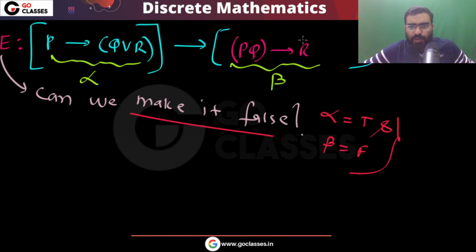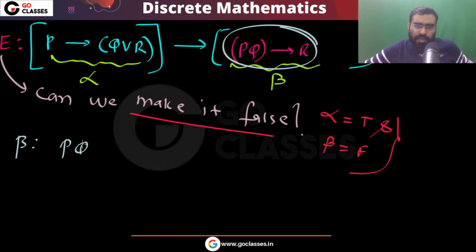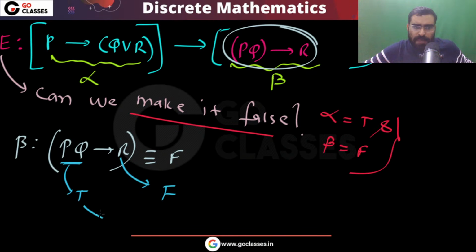How to make beta false? This is the beta. This beta is PQ implies R. Can you make it false? There is only one way to make it false. You have to make this false and you have to make this true. There is only one way to make this true. You have to make P true, you have to make Q true.